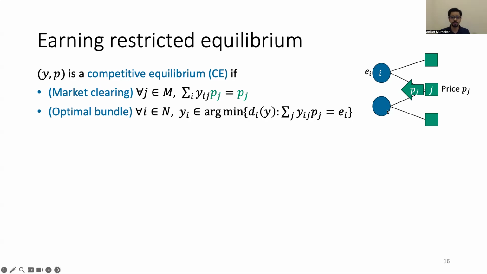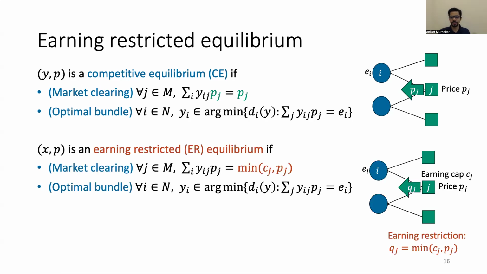So in an earning restricted equilibrium, we modify the market clearing condition to say that we impose a cap c_j on the total amount of money that can be disbursed to the agents. And we say that the total amount of money that can be disbursed to the agents is the minimum of the payment or the price of the chore and its cap.